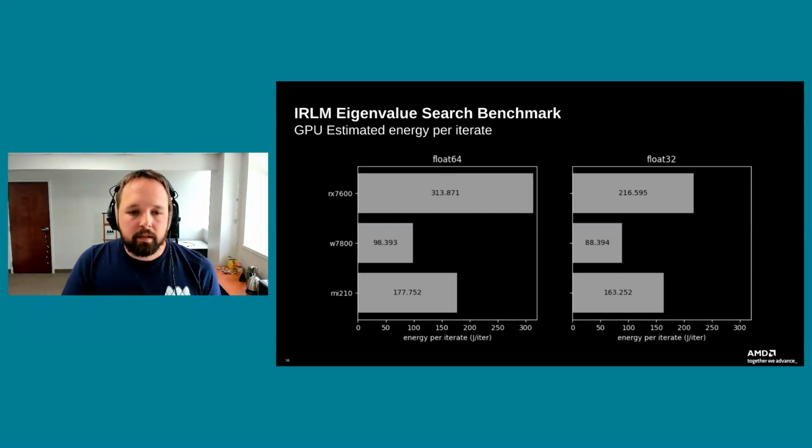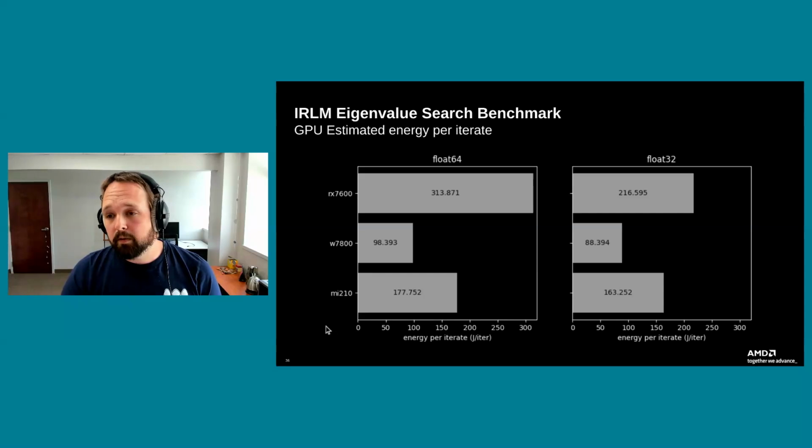This is the energy consumption here. Now, the actual values may not mean anything to you. Here we have them in units of joules per iterate, so how much energy was consumed per iteration of this run. Again, top is RX 7600, middle is W7800, and the bottom is MI210. The W7800 for both FP64 and FP32 came in at quite a smaller footprint for the energy consumption.